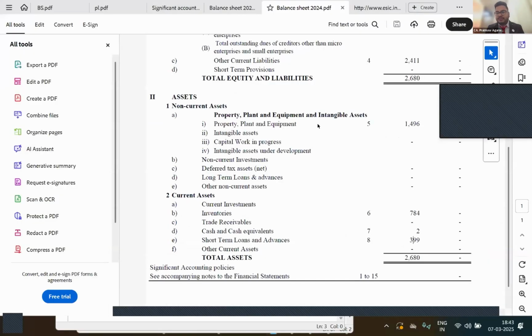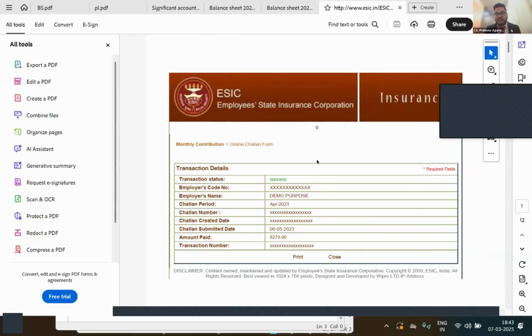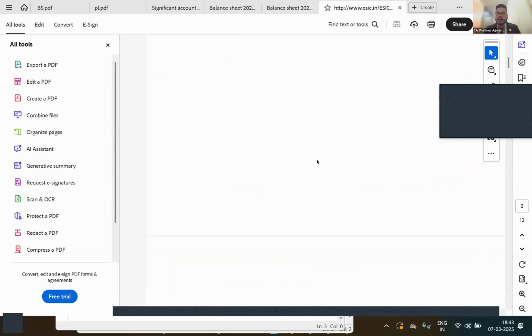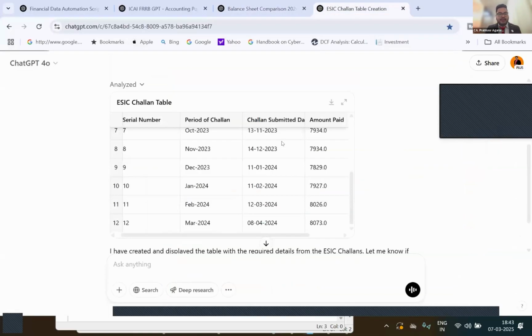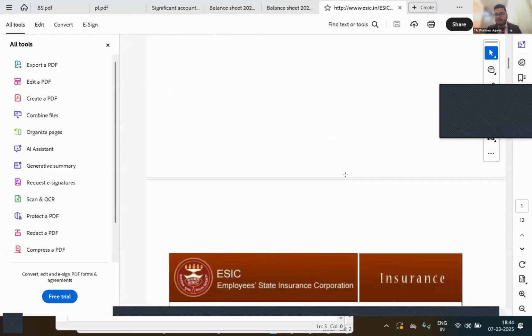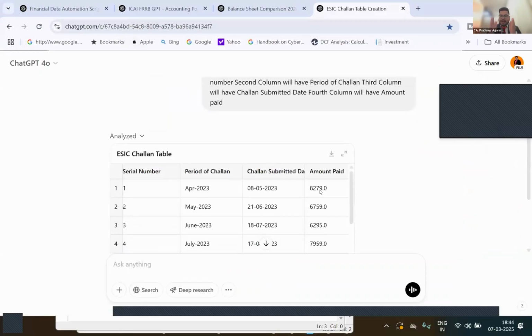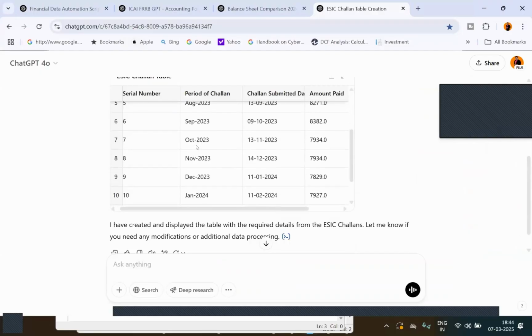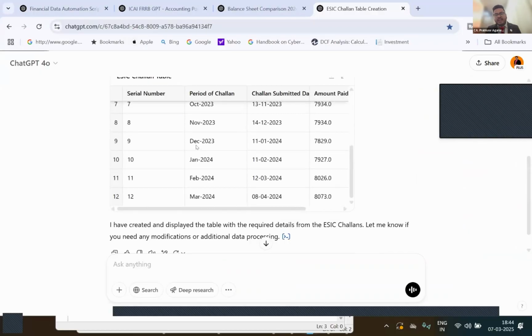And one more part which we feel when we are doing audits: say, for example, I am doing an internal audit wherein I have to look into these challans and fill, let's say, clause 20 of the 3CD form, right? So I can ask GPT to do that for me. I have just uploaded this challan, which is basically a dummy challan. I have uploaded the 12 challans and asked it to create data in a form where the first column is a serial number, then the period of the challan, what date the challan was paid, and the amount that is paid, right? You can see it has analyzed the challans and has given me the entire data in a structured form.